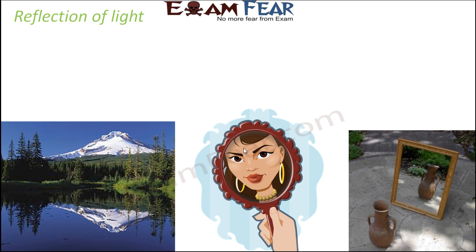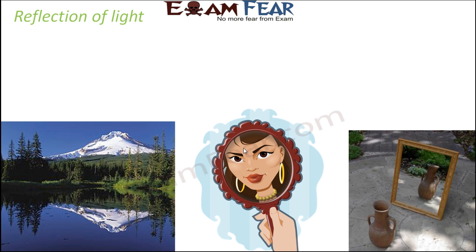It's just that simple concept, because we are all illuminated objects. We do not produce our own light, but we have the ability to reflect the light that falls on our body from some other light source. So we are illuminated objects. And that mirror is a surface from where the light gets reflected, and that reflected light, when it reaches our eye, we are able to see the image.